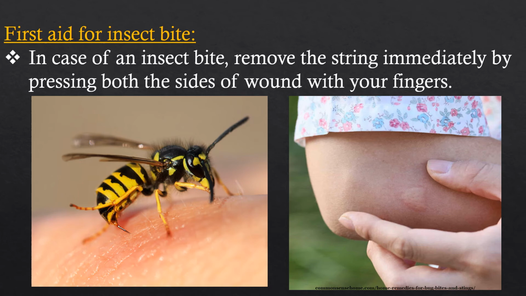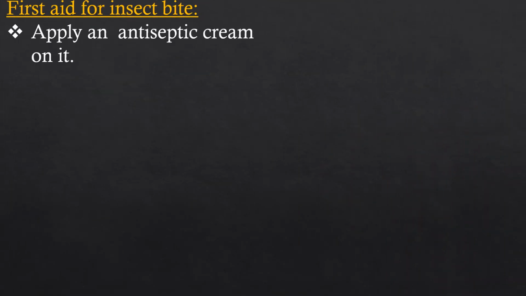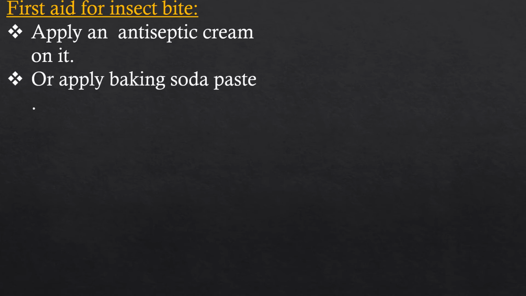We have to remove the sting by pressing both sides of the wound with our fingers or by using a tweezer. Apply an antiseptic cream on it or apply baking soda paste.